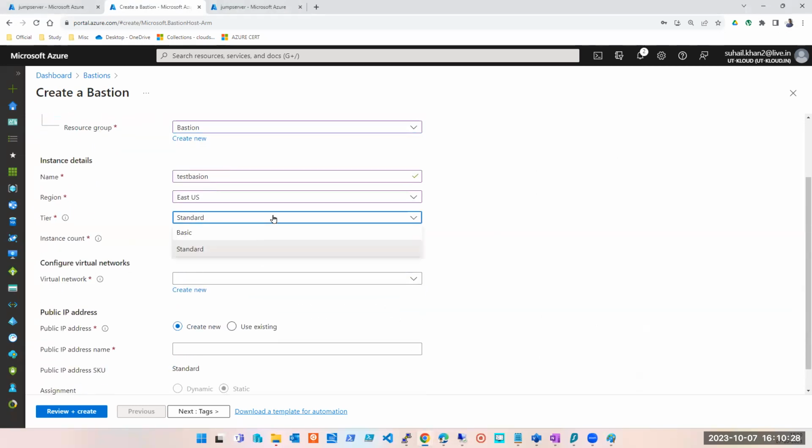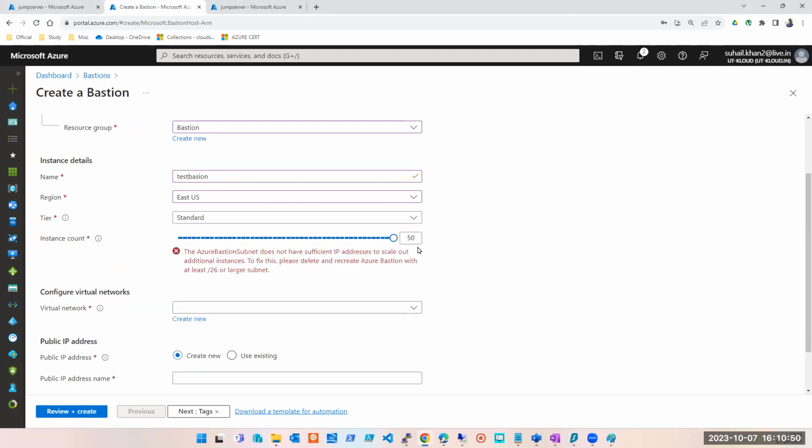Now the tier, is it going to be standard or basic? Basic is free. It doesn't charge you anything. However, how many machines can you connect to from Bastion in basic? Two. Which is not really helpful. So people will go with standard. How many machines can you connect in standard? 50. Okay.